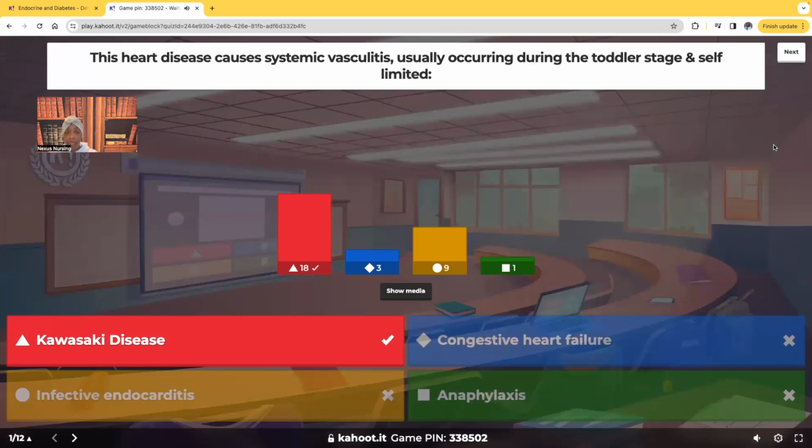What do you guys think? All right, most of you guys got the answer correct. It is Kawasaki disease. So here's a couple things you have to know about Kawasaki disease for testing purposes. You need to know that the etiology, the cause, is unknown. We don't know what causes it, but we see it more in, like I said, the toddlers. And when it comes to race or ethnicity, we tend to see this more in Asian children. And like the question says, systemic vasculitis. So all those vessels, the arteries, the arterioles, all of them are inflamed. That's what we're dealing with.